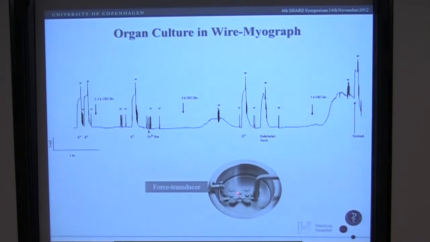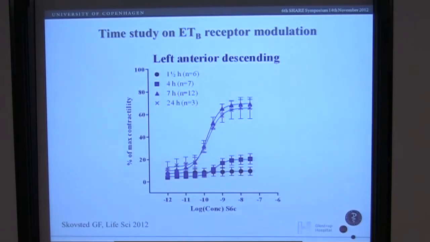In coronary artery, we did concentration response curves after 1.5 hours of incubation, after 4 hours, after 7 hours, and furthermore after 24 hours. And here you see that in the fresh arteries there's almost no ETB-mediated contraction, whereas it increases after 4 hours and increases 7-fold after 7 hours of incubation.